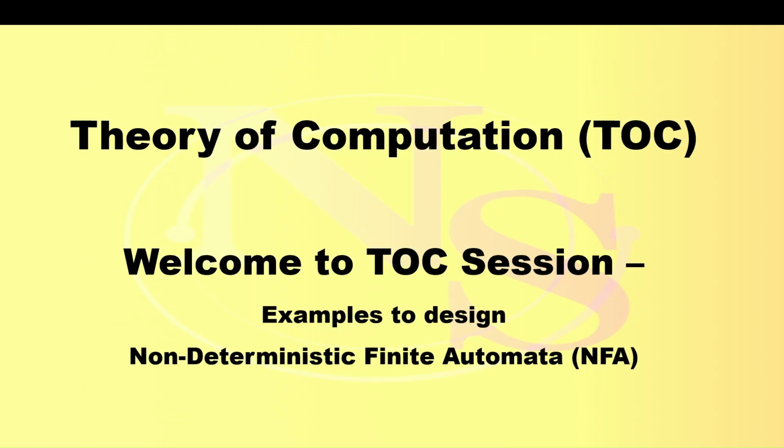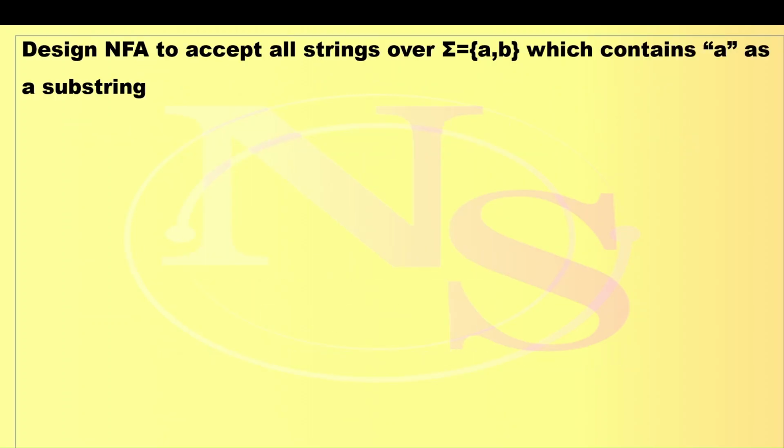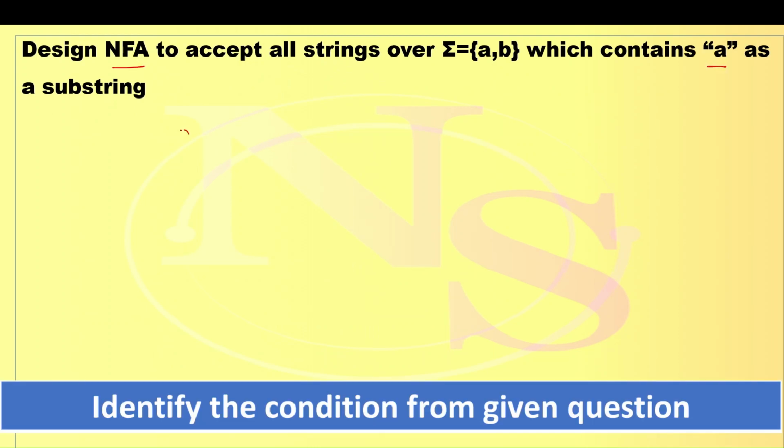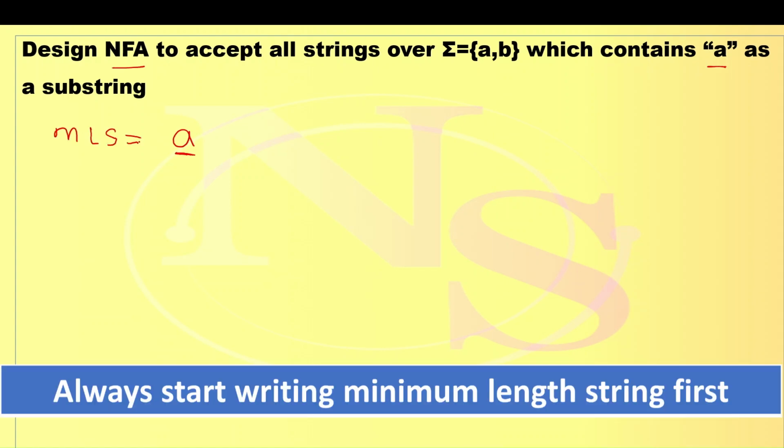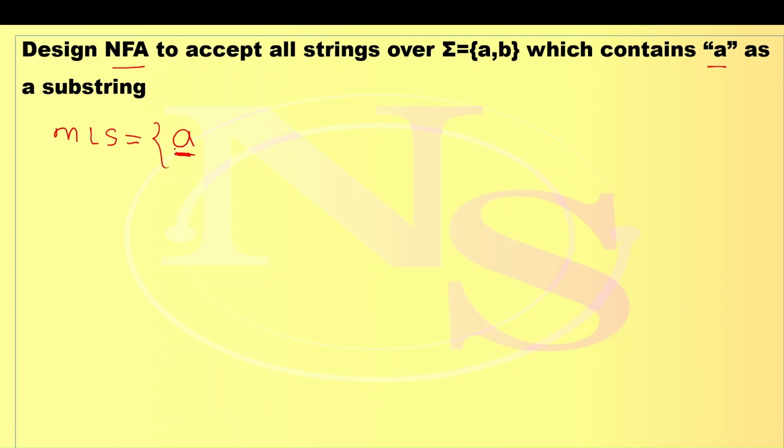Hi everyone. Here the question is to design an NFA to accept all the strings where the string contains A as a substring. So the condition is any string will get accepted where A is part of that string. Substring means that the string should contain A, maybe at the start, at the end or somewhere else. Based on this we can write the minimum length string. Here the minimum length string is A itself, because this string contains A and that's our condition.